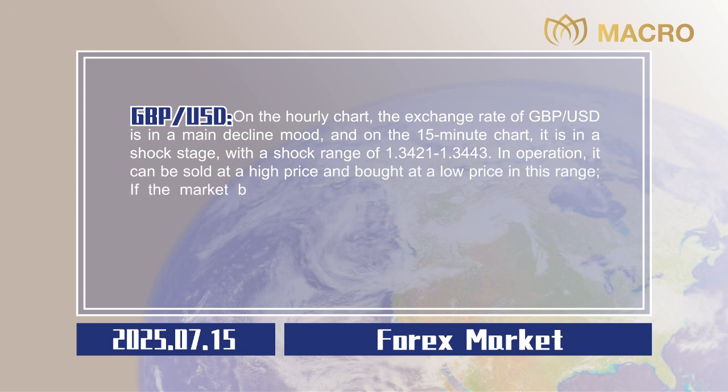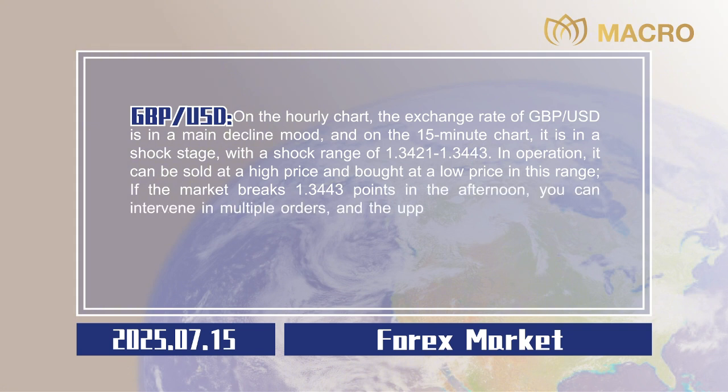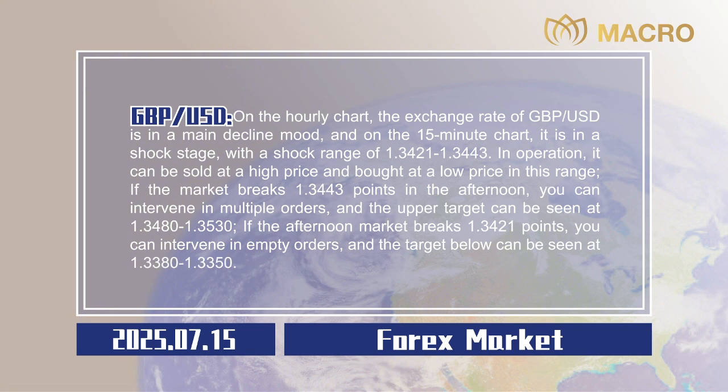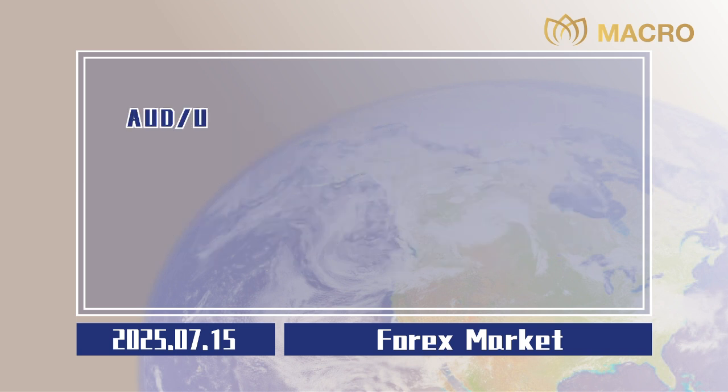If the market breaks 1.3443 in the afternoon, you can intervene in multiple orders, and the upper target can be seen at 1.3480 to 1.3530. If the afternoon market breaks 1.3421, you can intervene in empty orders, and the target below can be seen at 1.3380 to 1.3350. Stop losses are all 20 points, 0.0020.